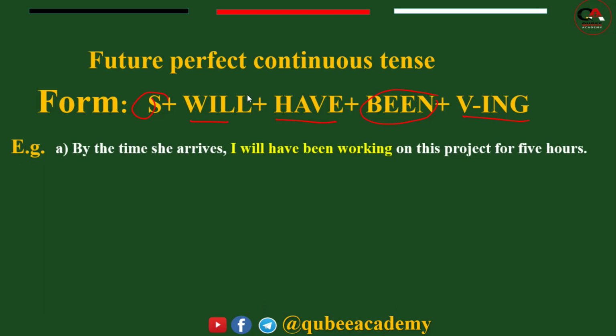Then for the interrogative form of this, we begin with will, similar to that of future perfect.